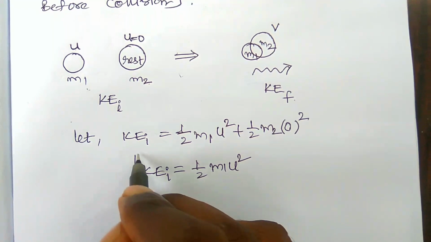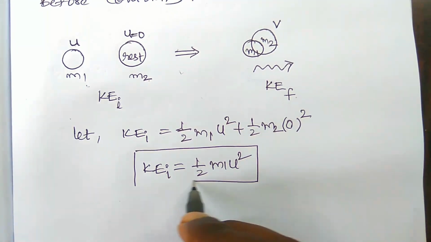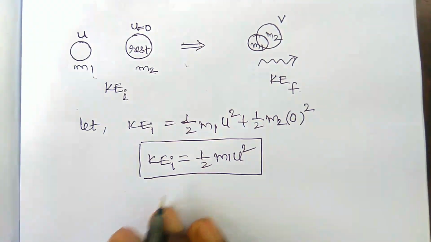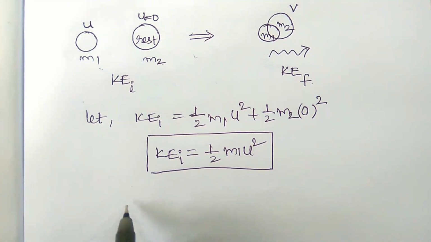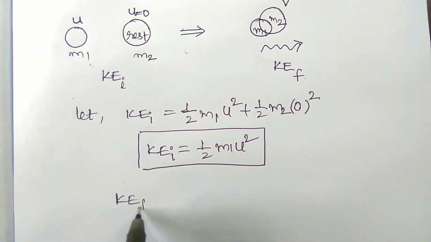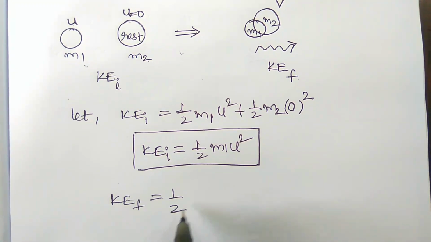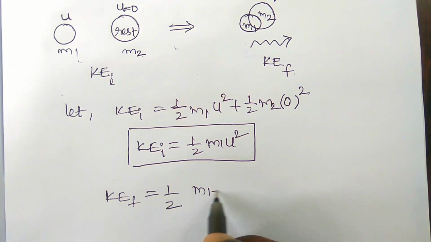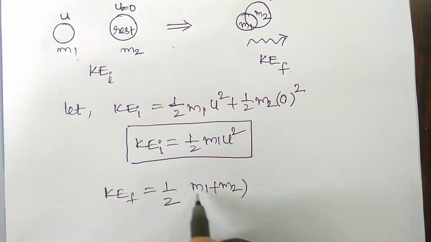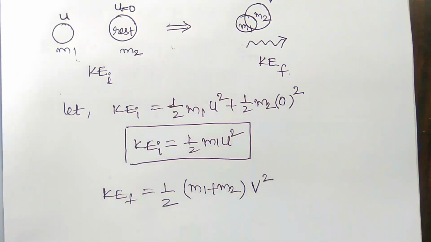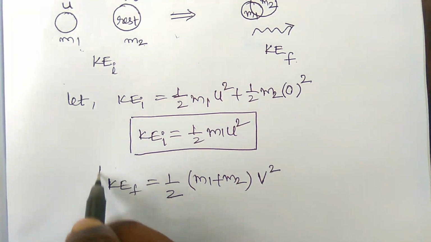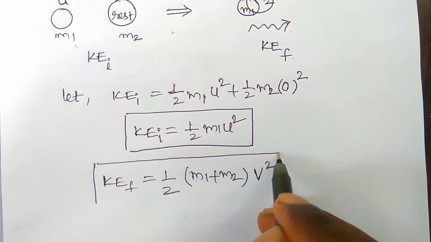So this is the kinetic energy before collision. Now we have to write the kinetic energy after collision. KEF is equal to 1 by 2 (m1 plus m2) into the common velocity, that is v square. So this is the kinetic energy after collision.